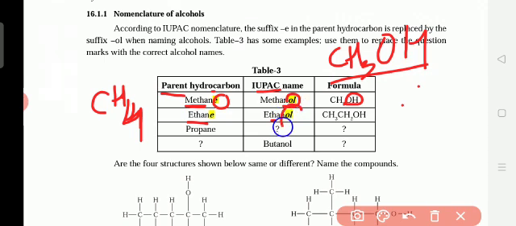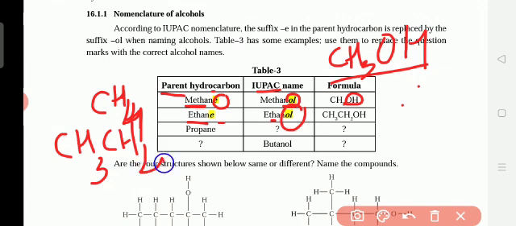Now ethane. Here E is replaced by OL. The ethane formula is CH3CH3, but one hydrogen is replaced by OH. So we write CH3, CH2, OH. That is ethanol.